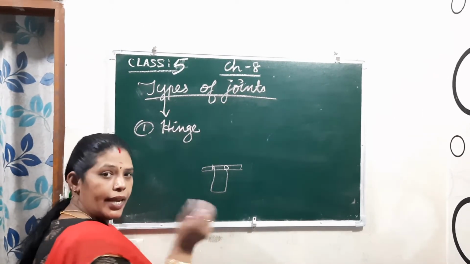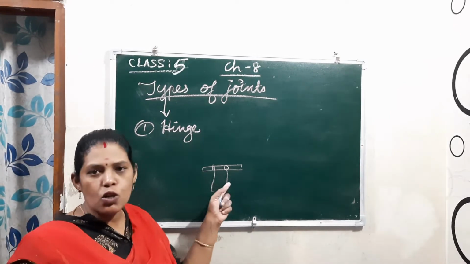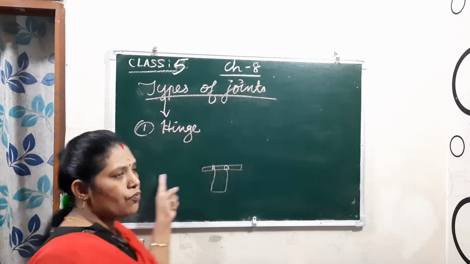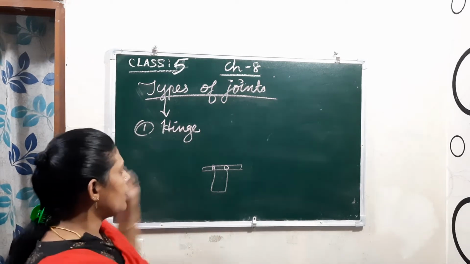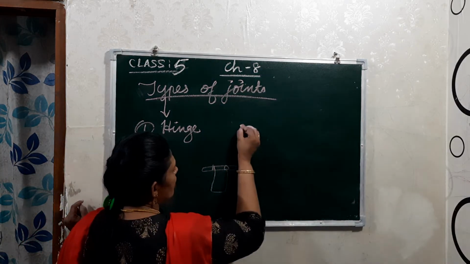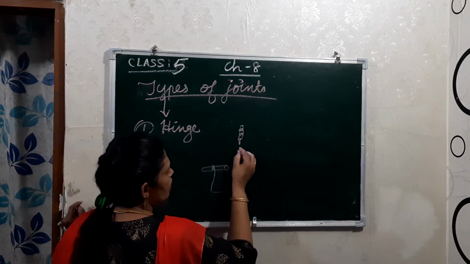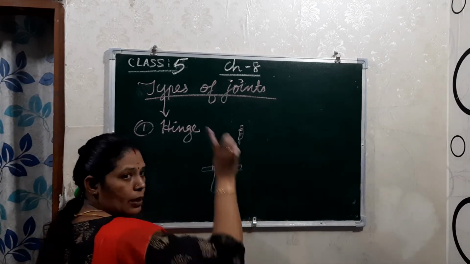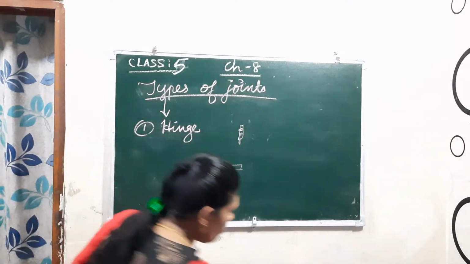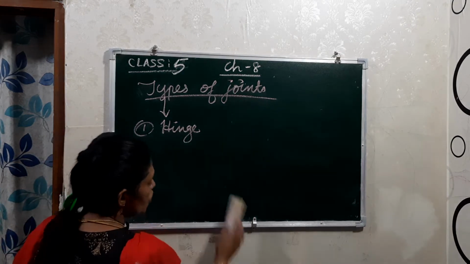That is also a hinge. It gives one direction, either forward and backward, or if it is upward, we push it up and down. Only one direction, this hinge joint gives.